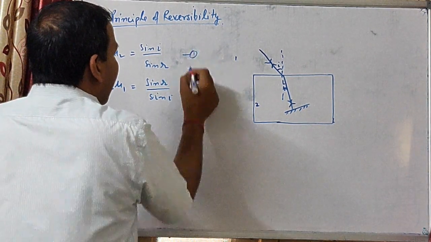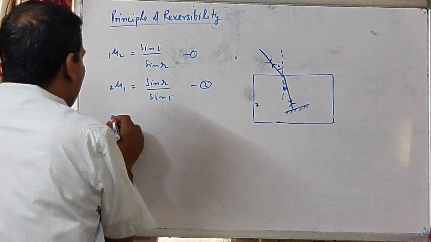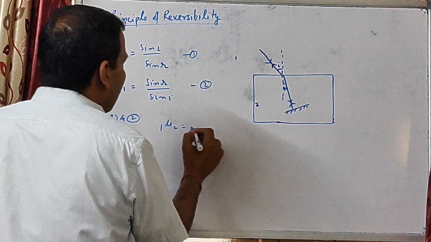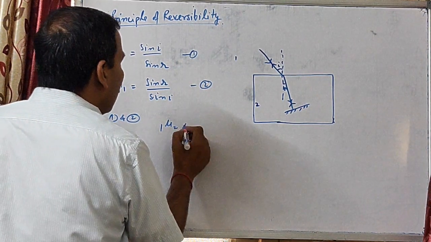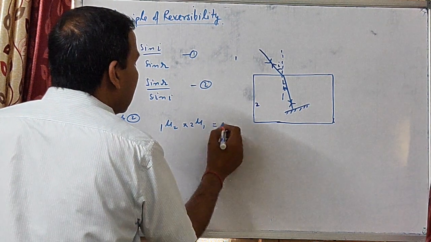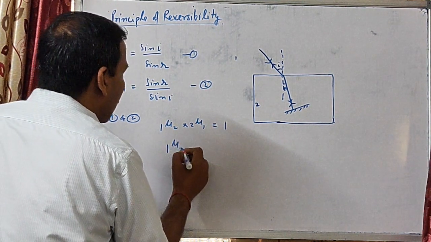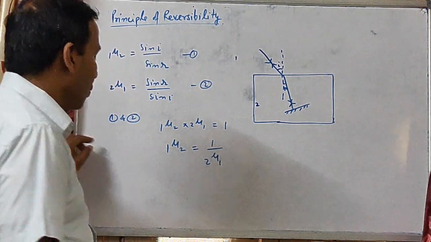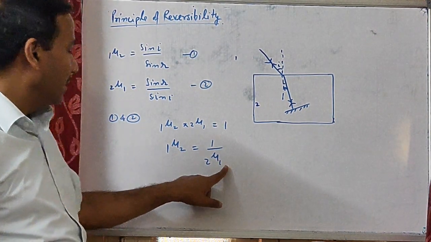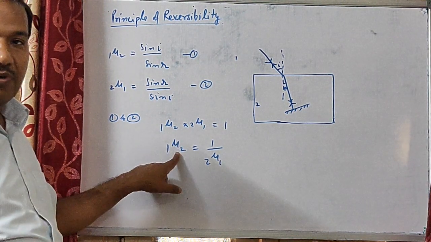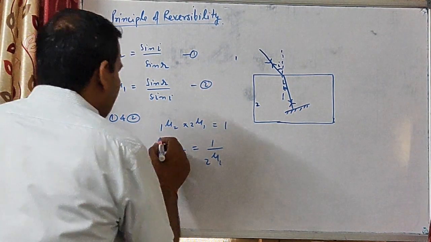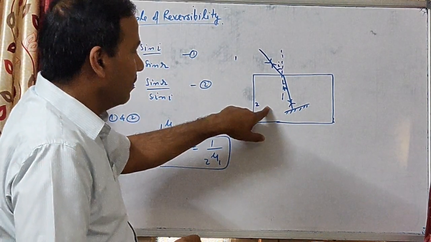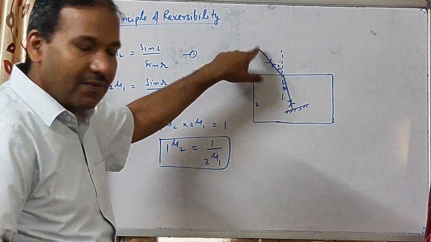This is equation number 1, this is equation number 2. Multiplying the first and second equations, we get 1μ2 into 2μ1 is equal to 1. Now we can write 1μ2 is equal to 1 upon 2μ1. So the refractive index of the second medium is reciprocal to the refractive index of the first medium. Is it clear?